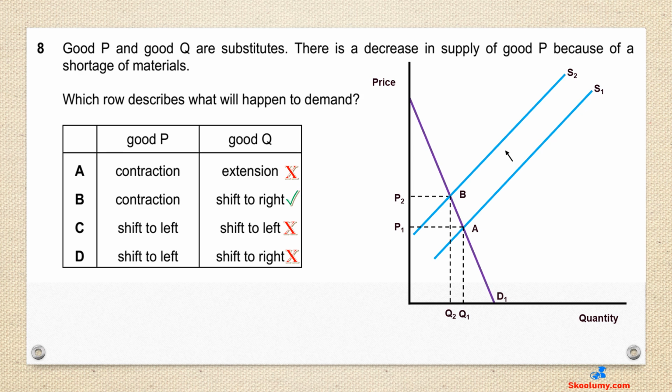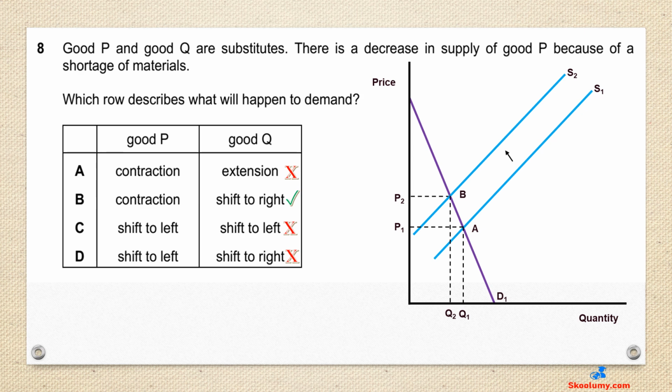For good Q, demand will shift to the right, representing an increase. This is because a rise in the price of good P will lead to a switch to good Q, which is a substitute. A price change of a substitute would lead to a shift in the demand for a good because it is not the price of the good itself that changes.